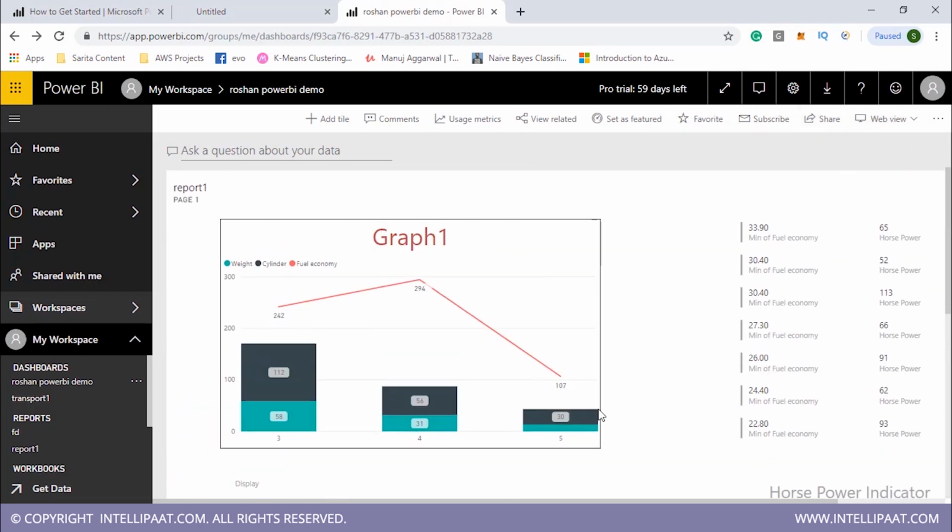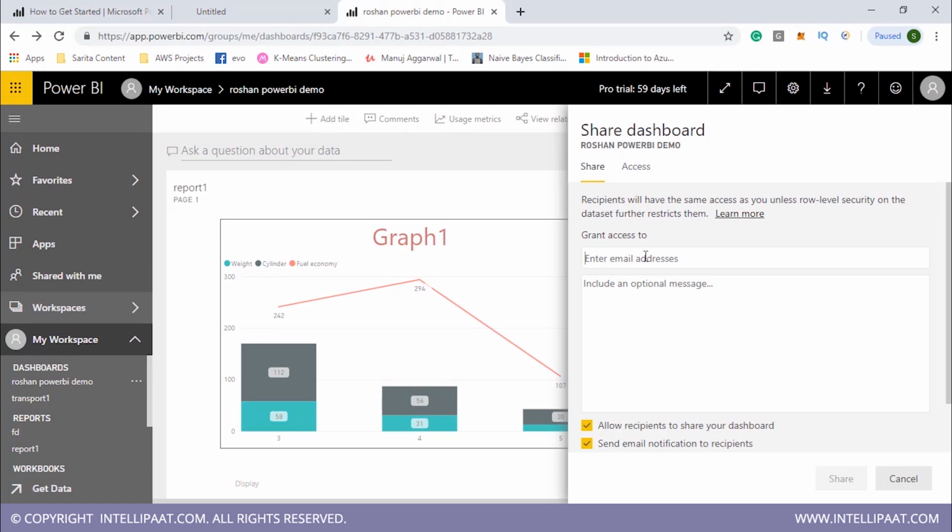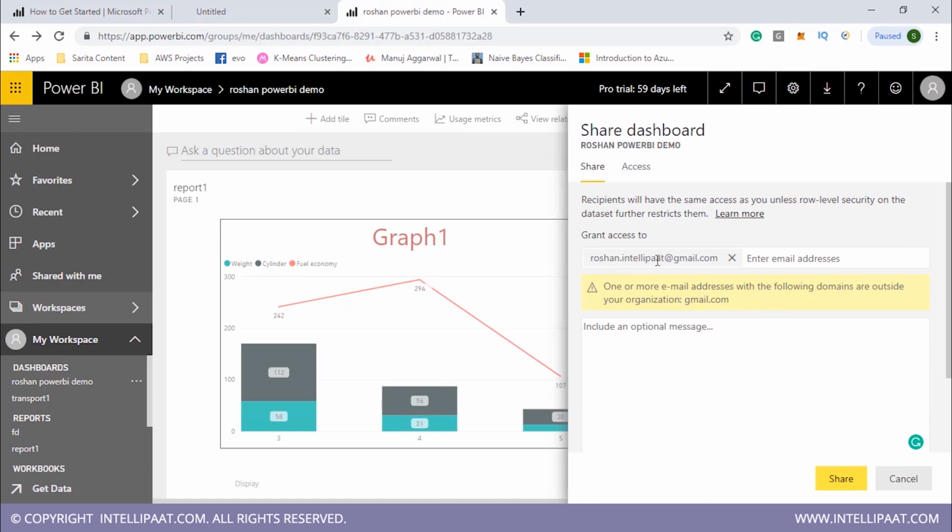And finally, if you want to share this, simply click over share this dashboard, enter an email address with whom you want to share. Suppose I want to share this with roshan.intellipart@gmail.com. See, now you will find this message. One or more email addresses with the following domains are outside your organization, gmail.com.